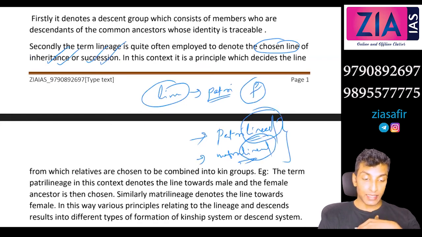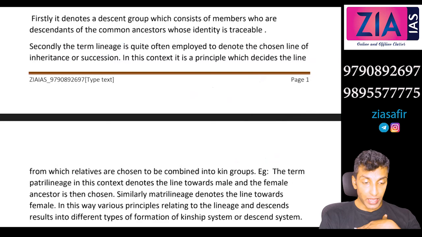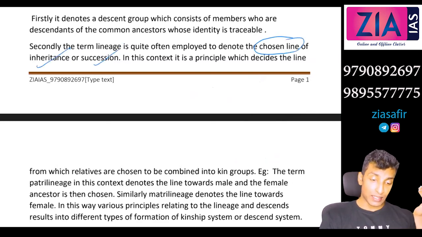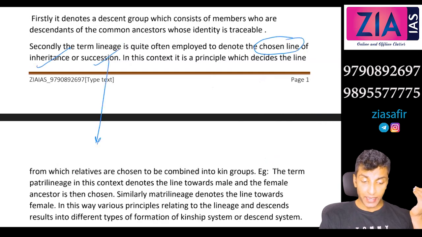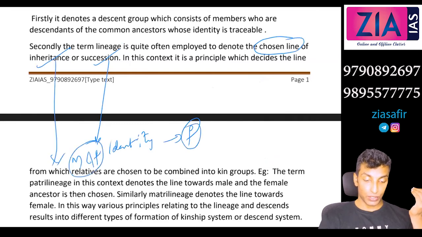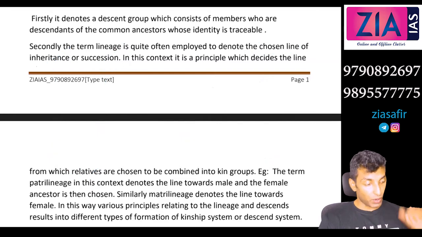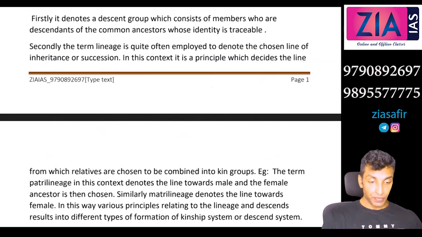This is the second understanding of lineage: the chosen line of inheritance and succession. Nowadays, succession, that means identity, you may choose from the father, but inheritance, property, you get from both mother and father. So there is no such clear distinction you can make nowadays in contemporary times.